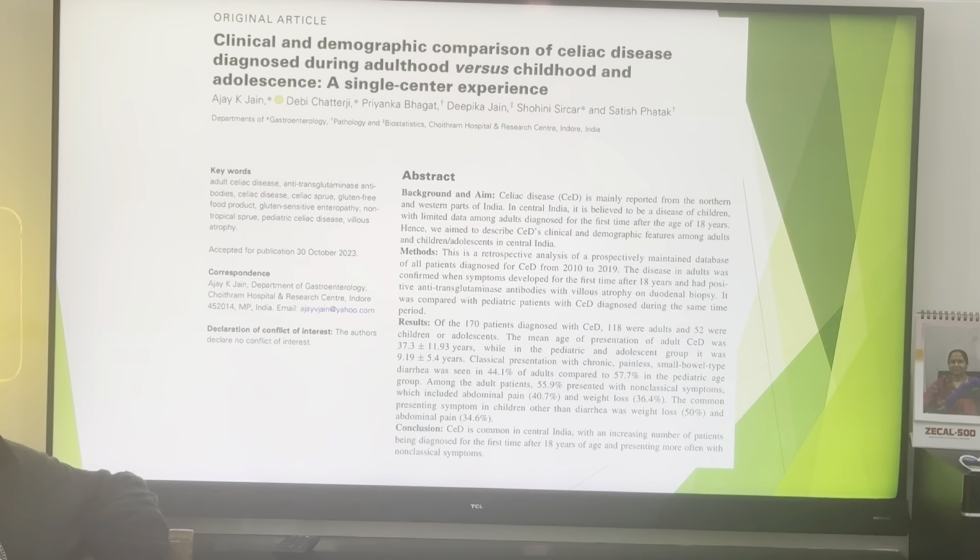This is very important. In our mind, we always think that celiac disease is the disease of childhood. No, no, no, no. There is a spectrum of disease from 1 year to 80 years. The patient may manifest symptoms from 1 year onwards till 80 years. A geriatric patient may come with osteoporosis, multiple fractures because of vitamin D deficiency, malabsorption, and is first diagnosed as celiac disease on investigation. So there is a spectrum.